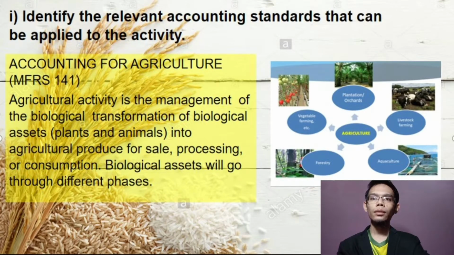For question 1, identify the relevant accounting standard that can be applied to the activity. Based on the video, MFRS 141, which is accounting for agriculture. Agricultural activity is the management of the biological transformation of biological assets, plants and animals into agricultural produce for sale, processing or consumption. Biological assets will go through different phases.